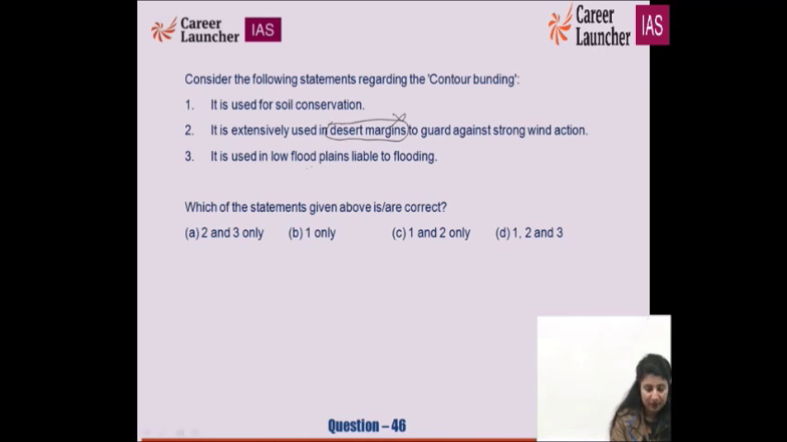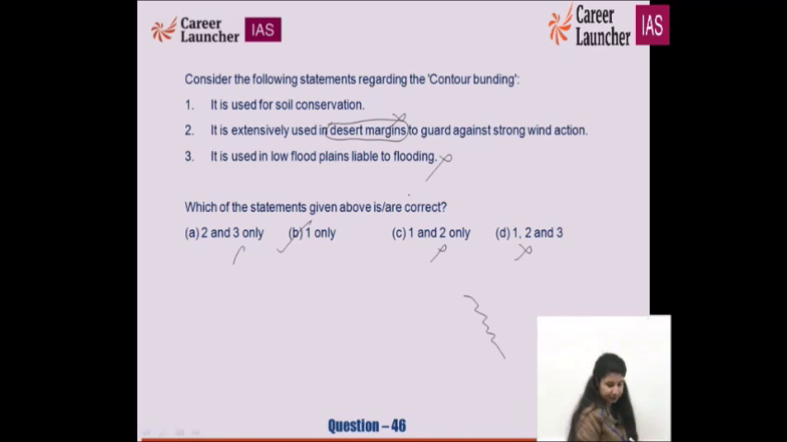No. It is used in low floodplains? Let's see. But it is definitely not for which area? Deserts. It's basically for hilly areas, not for the desert. So the second statement is wrong. Wherever there is the second statement, you have to cut it out, and B for Bombay, that is 1 only, is the right option. It is used in low floodplains liable to flooding. Again, it is a wrong one. Contour bunding. Right. Question number 47.